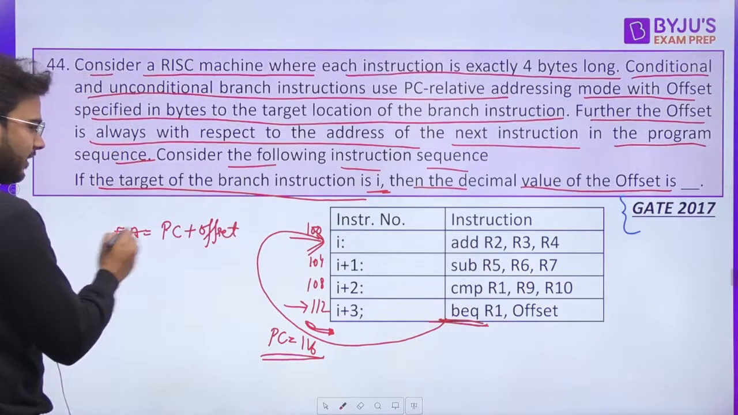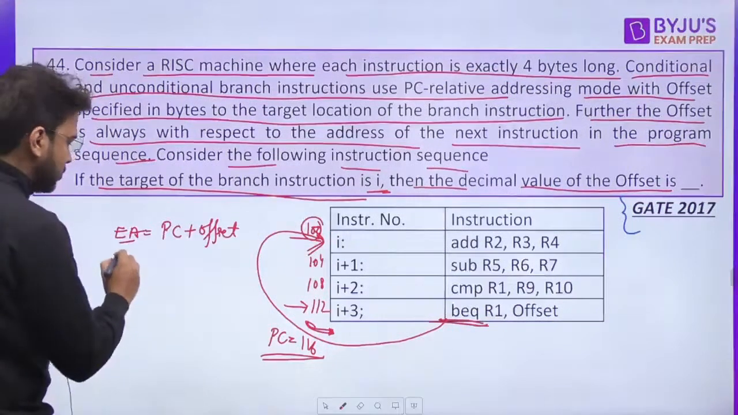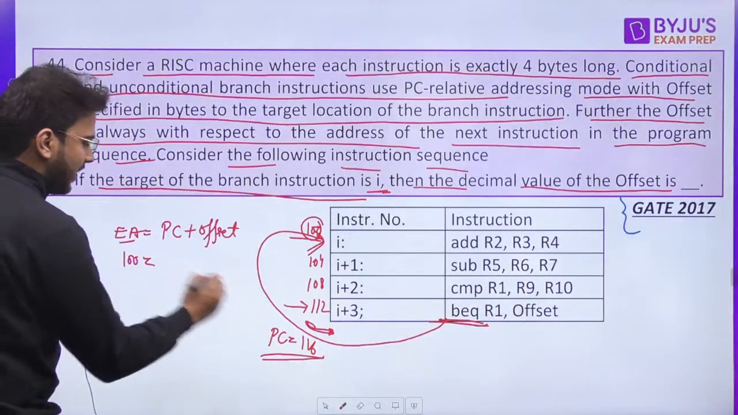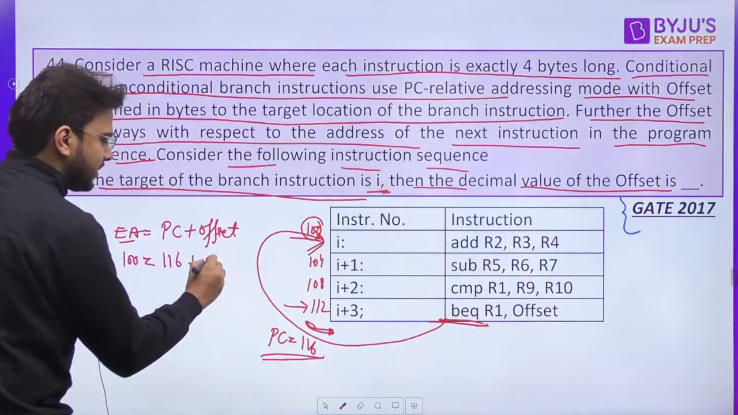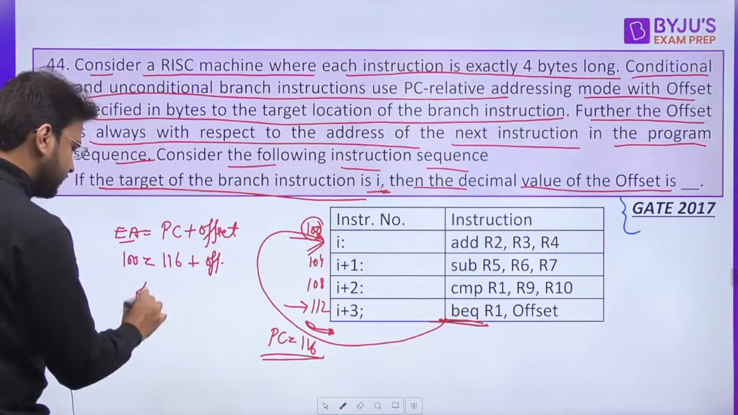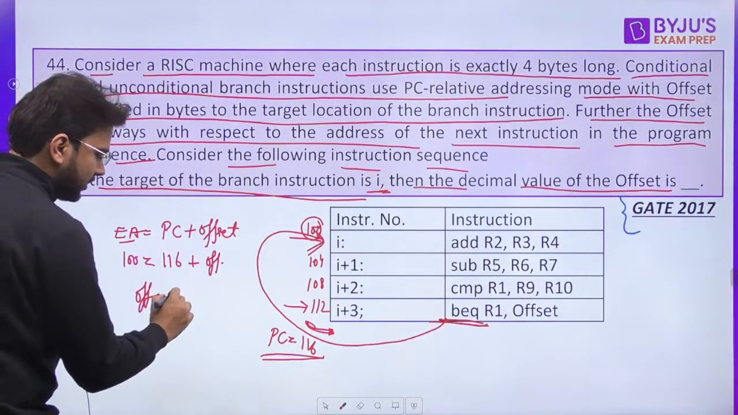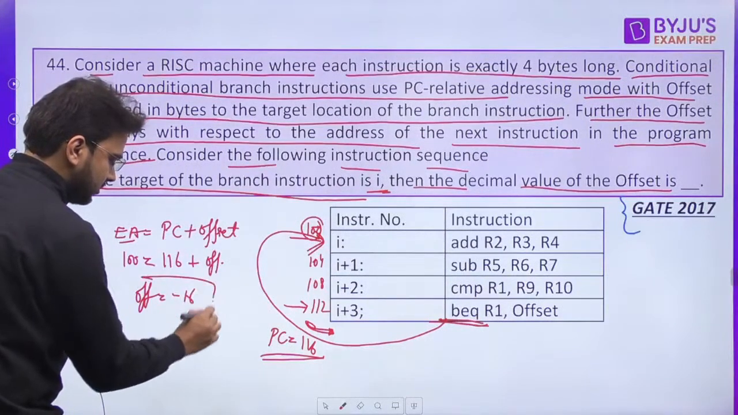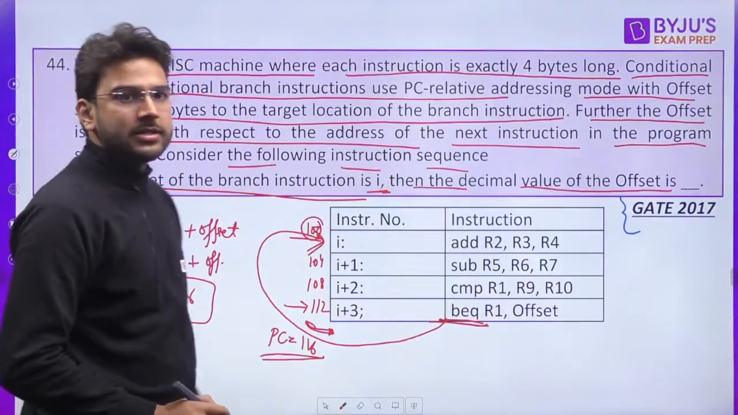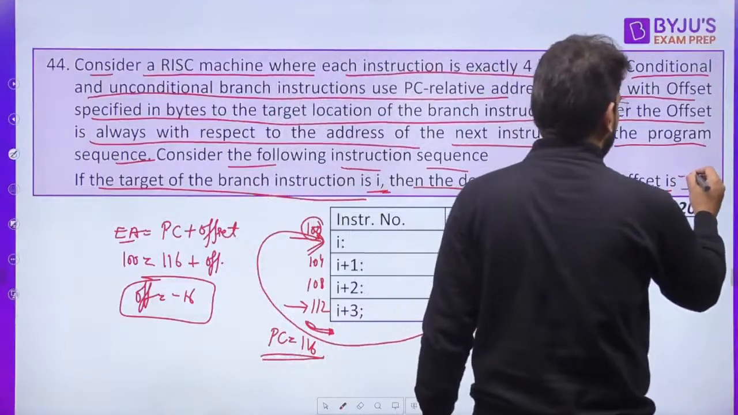right? Effective address is 100 because we have to move to this one, so 100 is equal to PC value 116 plus offset. We have to find out the offset, so offset value will be 100 minus 116, that is going to be minus 16. This is the answer. Minus 16 is the final answer. Very good, all of you, those who are answering this correctly.